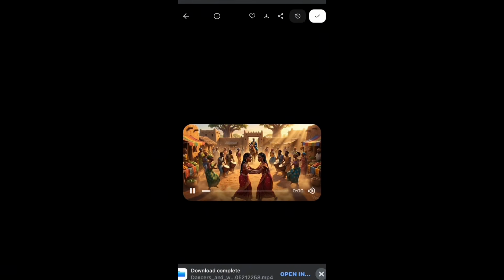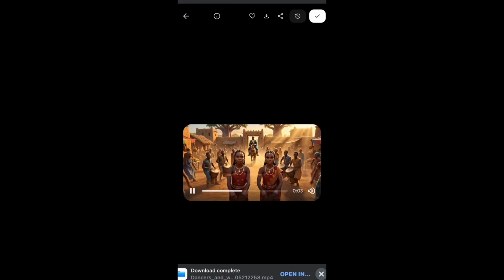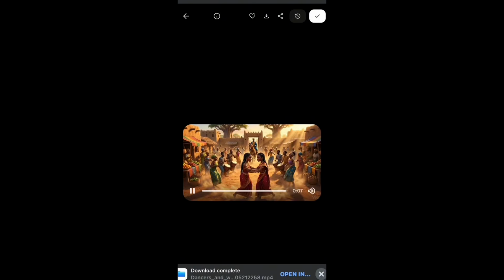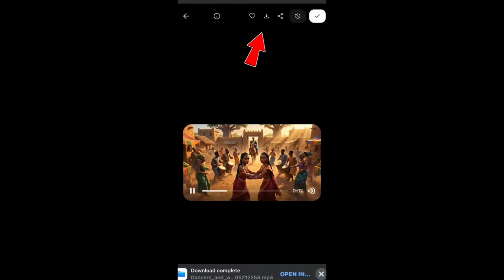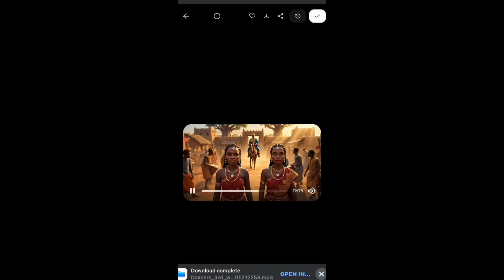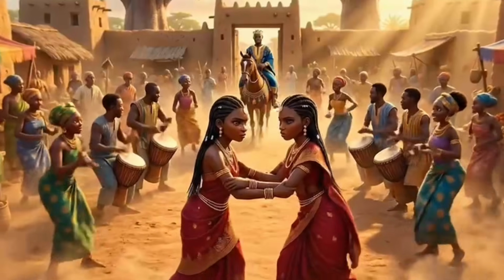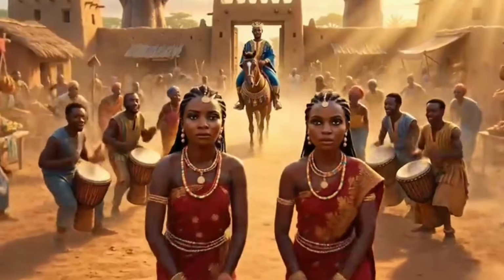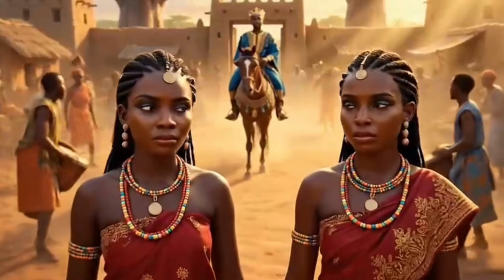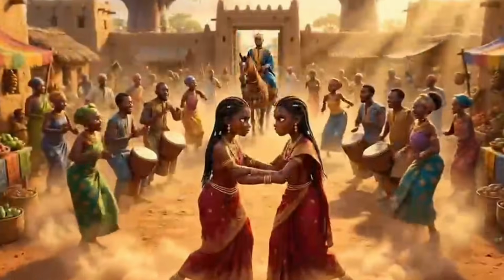And this is exactly how you generate videos using CapCut and Google Flow. So next we'll click on the video, hit the download arrow and download the video directly to our mobile phone. And that's it. That's how you create high quality cinematic African stories like the one you just saw, and you would definitely get a good outcome from it.